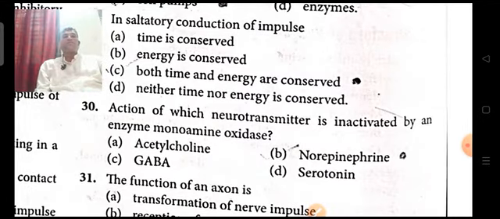Action of which neurotransmitter is inactivated by the enzyme monoamine oxidase? Acetylcholine is a powerful neurotransmitter. Norepinephrine is produced from adrenaline, that is noradrenaline. Noradrenaline or norepinephrine is the same. GABA is gamma aminobutyric acid, which is a powerful neuroinhibitor. Serotonin is a component produced by the basophils in the case of allergic reactions. Which powerful neurotransmitter is inactivated by the enzyme?